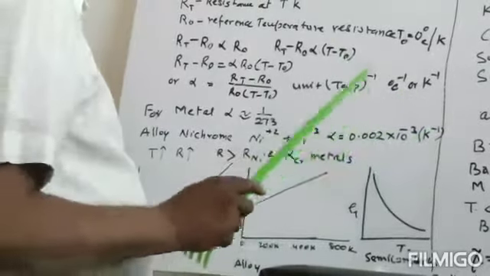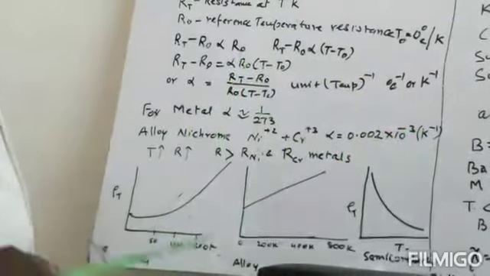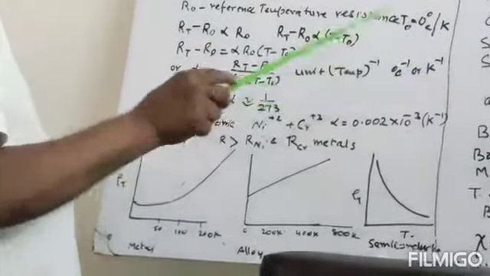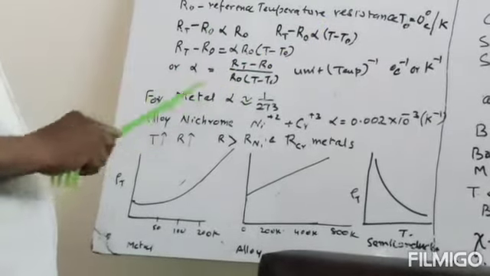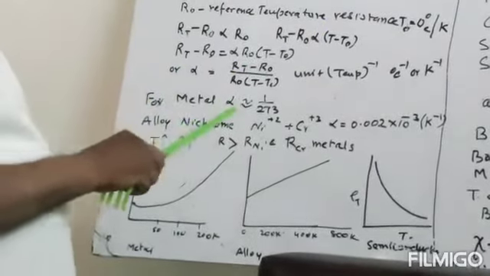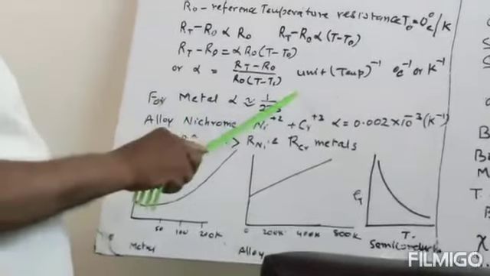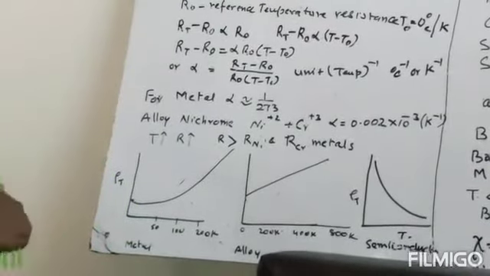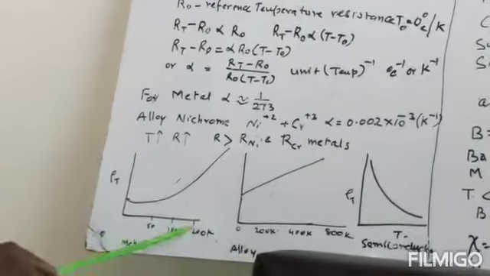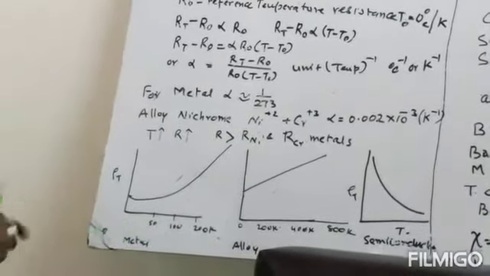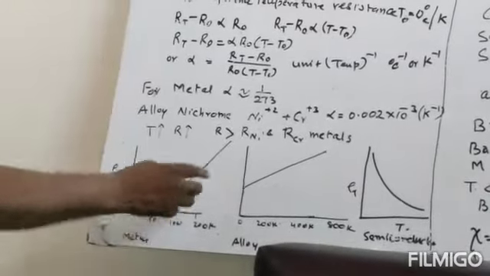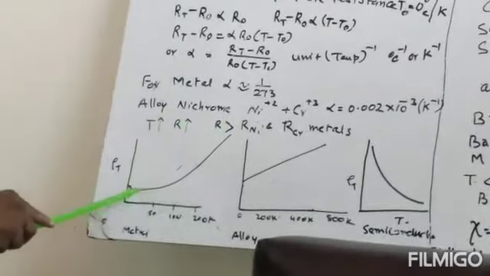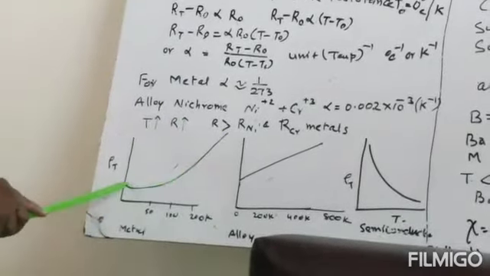So the alpha, the temperature coefficient, will be very small in this case. Hence, if we draw the curve for the metals, suppose we take copper, then we find ρ with respect to the temperature. Now as temperature goes near to 0 Kelvin, and as temperature is very high, the relation is linear. But as the temperature decreases, it is a curved one.